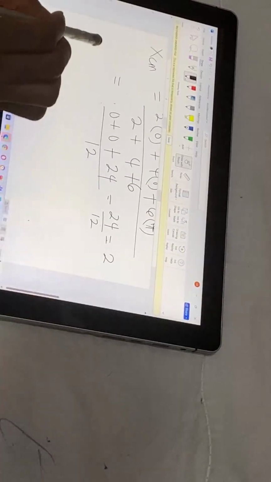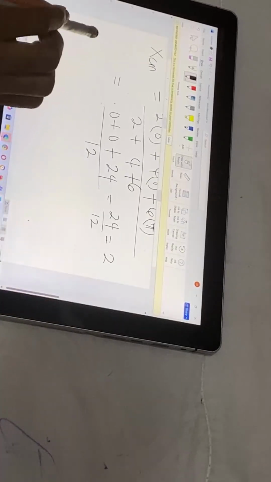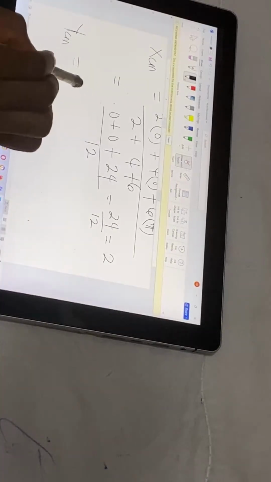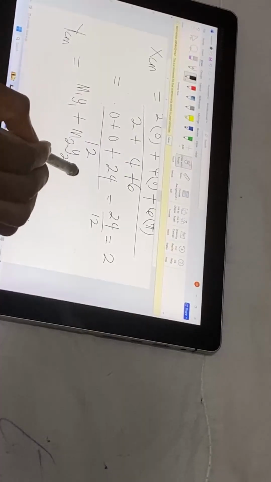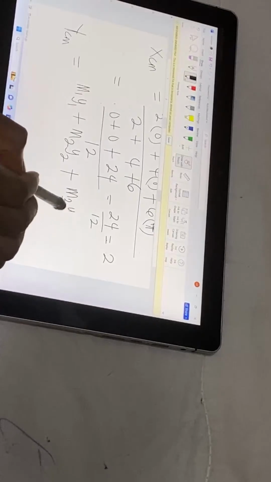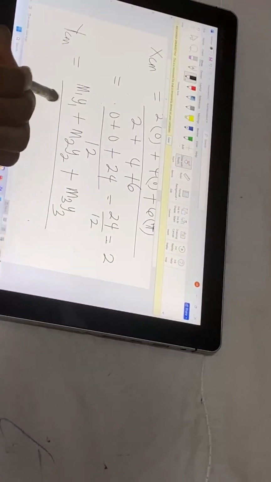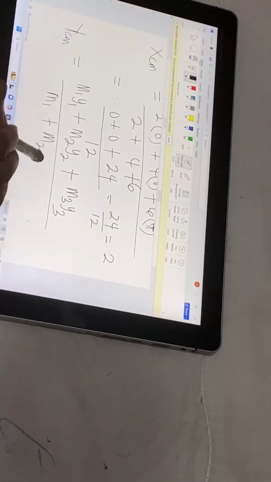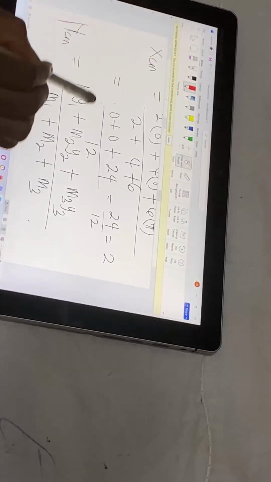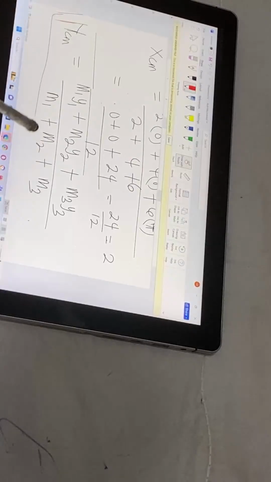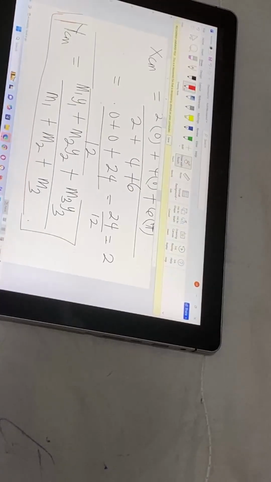Now let's calculate for the next one, that is Y center of mass. Y center of mass is equal to m1y1 plus m2y2 plus m3y3 over m1 plus m2 plus m3. Please solve this one for me. Replace the values of m1y1, m2y2 and m3y3, and let me get the answer from the comment section, okay?